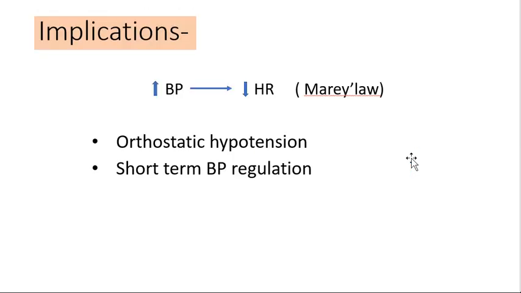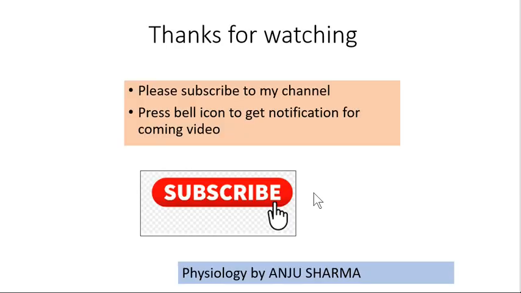Now why are we reading this? What are the implications of this reflex? First of all, we know Marey's law: because of the baroreceptor reflex, if BP is high, then it's going to decrease heart rate. This is Marey's law, right? And we know that if the baroreceptor reflex is not working, those patients present with orthostatic hypotension, meaning there is a fall in BP on standing or on postural change. That is also called postural hypotension, right? And obviously the implication is that this is very important short-term BP regulation in day-to-day activity from morning to evening, which plays a role in BP regulation. Fine. So that's all about the baroreceptor reflex.